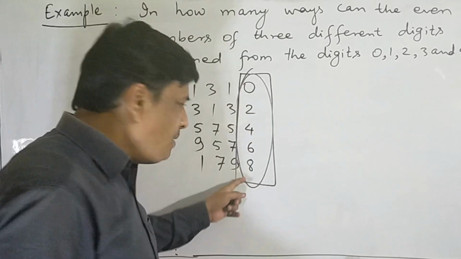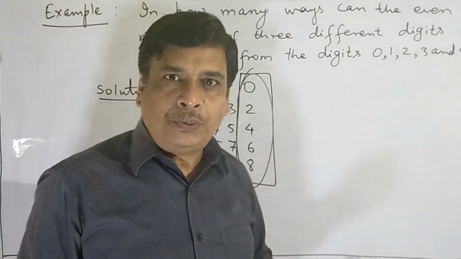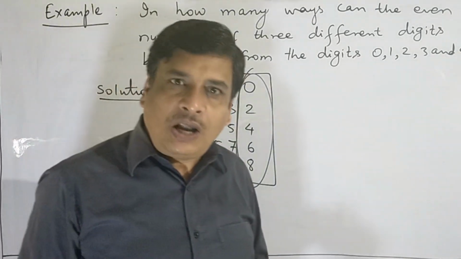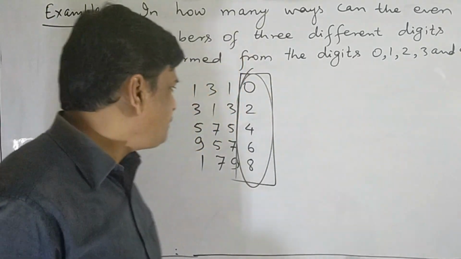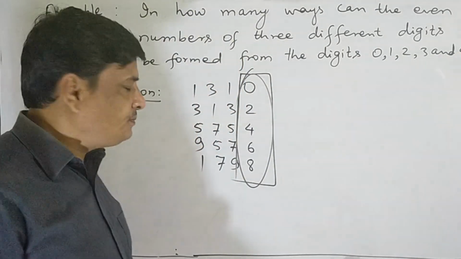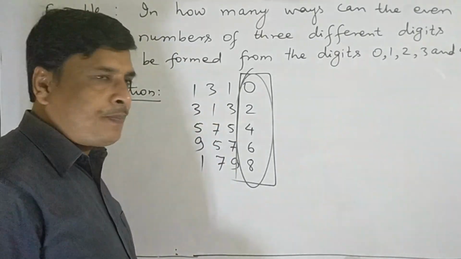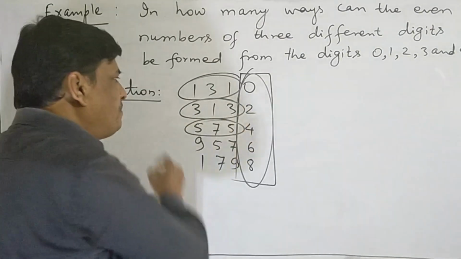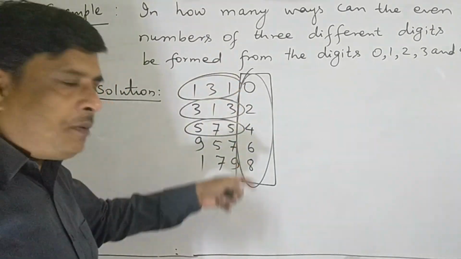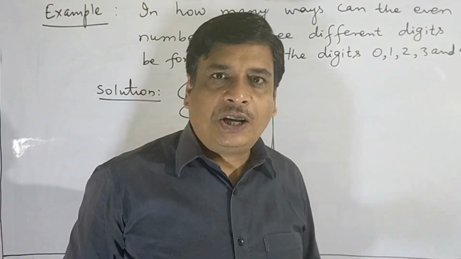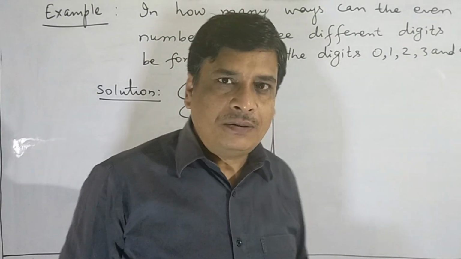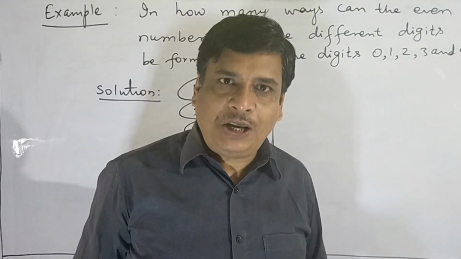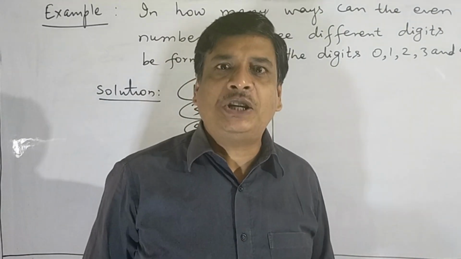As being even numbers, these are all divisible by 2. In this example, all these numbers, first 3 places can be taken any number. If the place of unit is filled by even numbers, then the resulting numbers thus formed will be even.